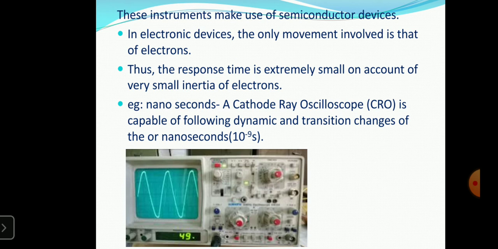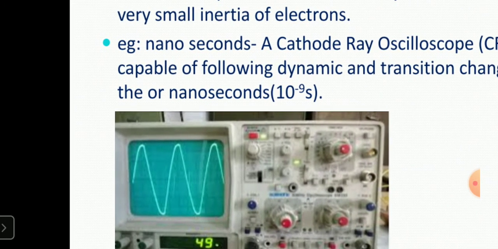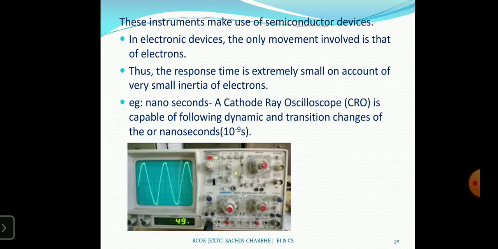For example, if we consider the CRO, cathode ray oscilloscope, that is capable of following the dynamic and transient changes of nanoseconds. So here the CRO, as I am showing, will respond fast. In this way we cover this. Many musical instruments are also electronic.